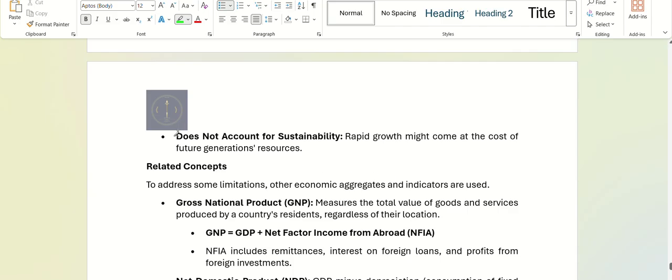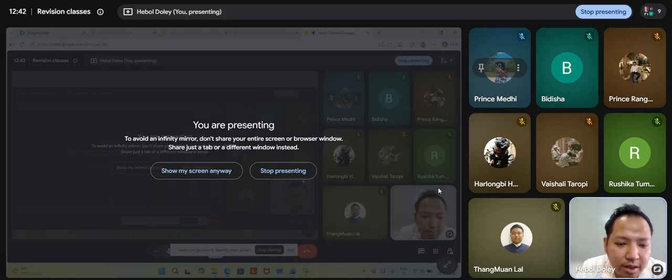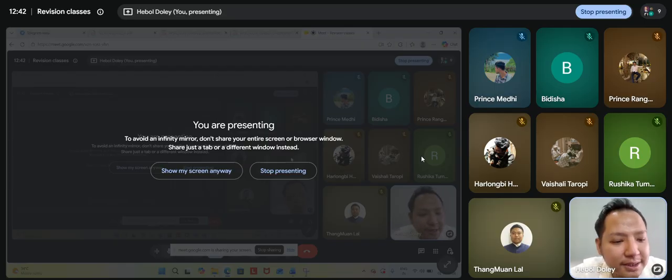It does not account for sustainability. Okay, it does not account for sustainability. So rapid growth in a country comes at a cost of future generations' resources. So if India is growing at the 4th, 5th largest GDP, we are compromising on certain things. So having a higher GDP does not mean you're a strong economic power. You're compromising on many things for future generations.